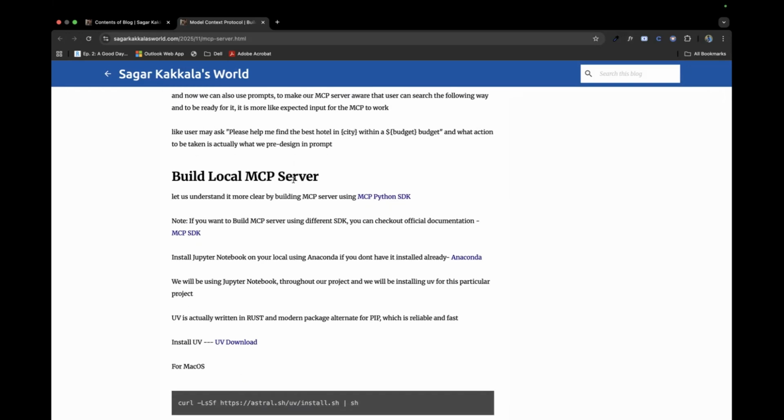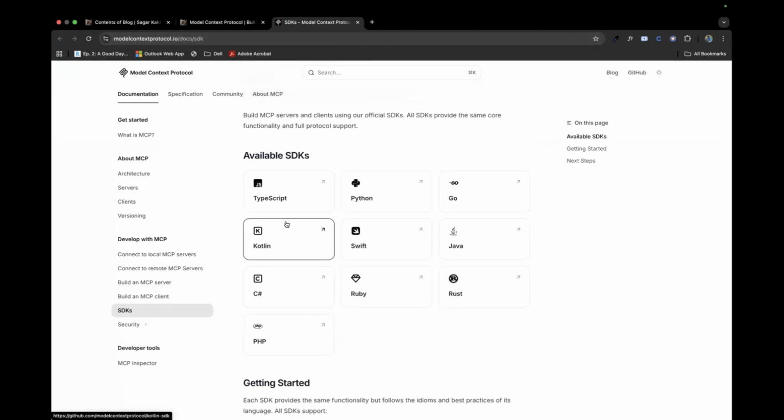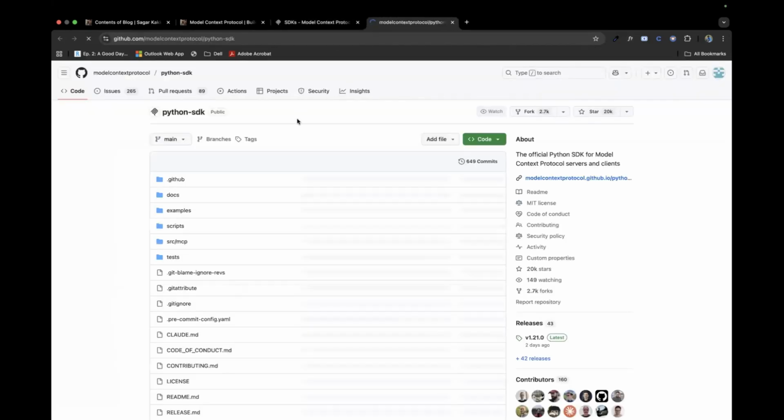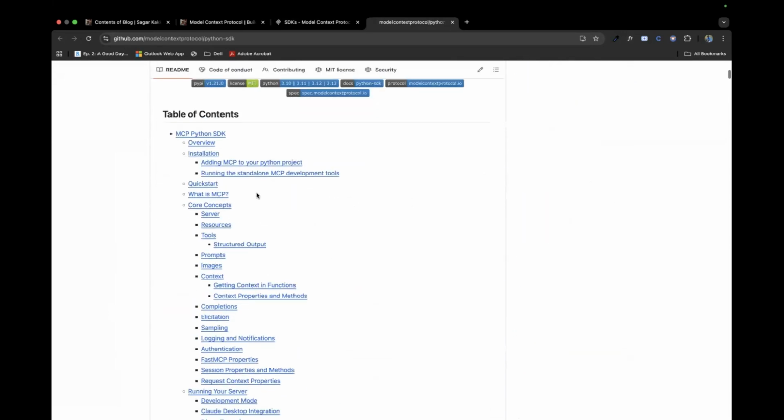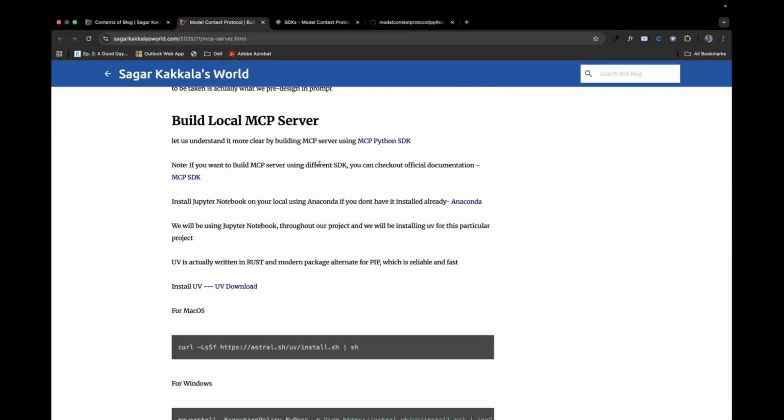As I said, we'll be using the Python SDK. If you want to use any other SDK, let's say if you are familiar with Java, Go, Kotlin, you have their official website called modelcontextprotocol.io, and you could use any SDK that you are strong with. But here I'm going with Python since we were integrating everything with Python. So that's the MCP Python SDK we are using.